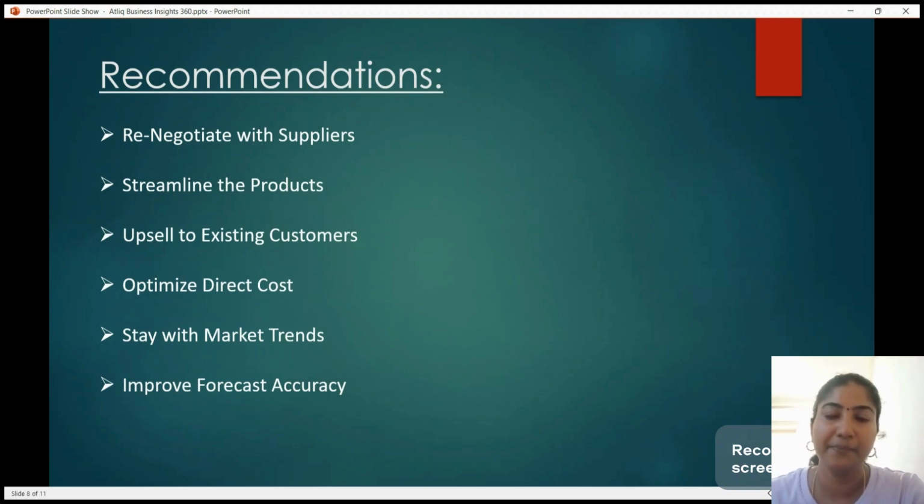Okay, and the next thing is we need to streamline the products, which means we need to focus more on the best selling products, and also we need to phase out the products which are contributing low sales. And the next one is we need to upsell to existing customers, which means we need to give more benefits to the existing customers, such as a free shipping option or bulk buying option. If we give these benefits, we can increase the average order value from the customer. This can probably increase the gross margin percentage.